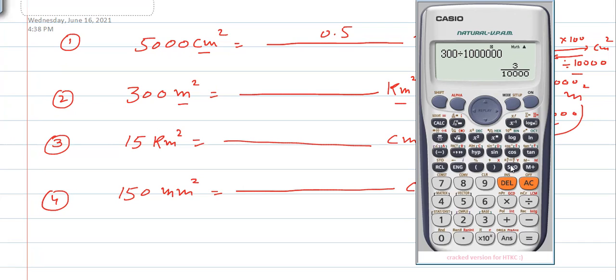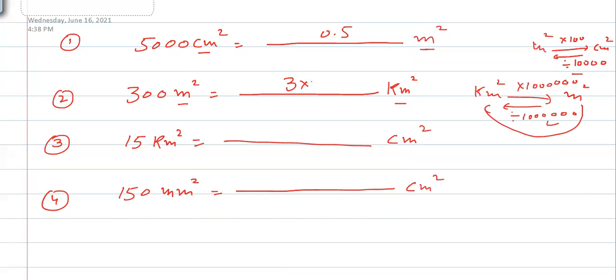You can write it in this form also, 3 into 10 to the power minus 4, or you can let it be in this form. It's your choice. You can write 3 into 10 to the power minus 4. We converted it.